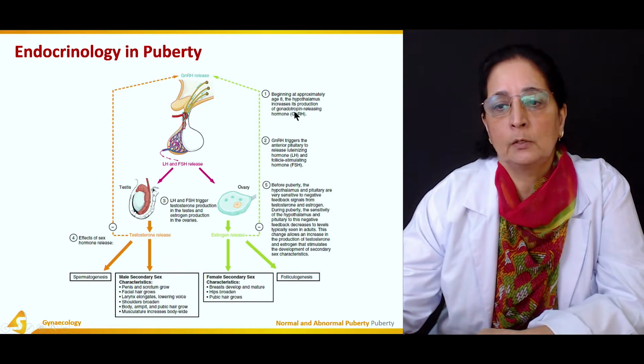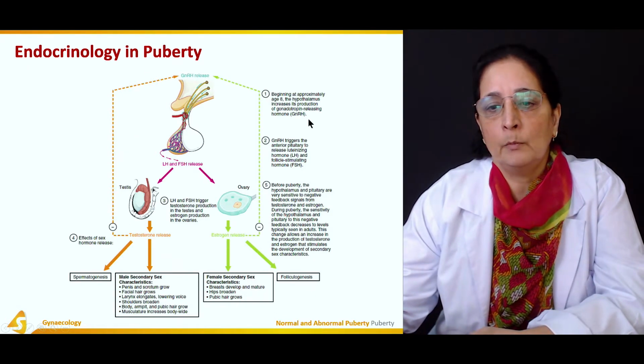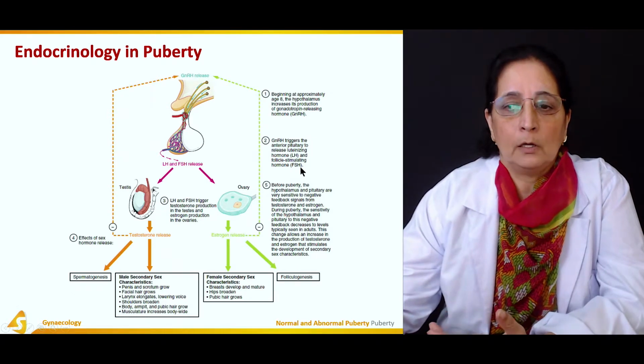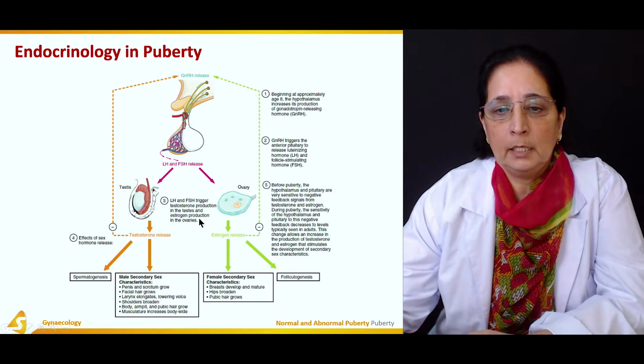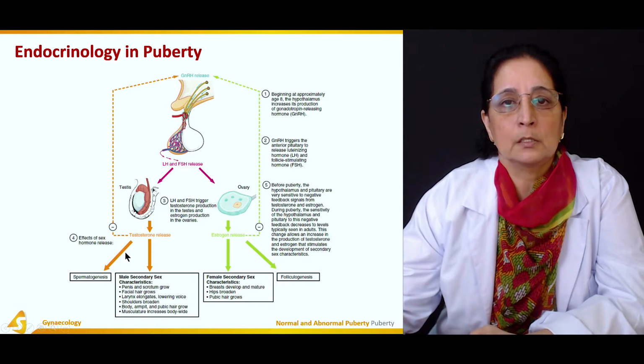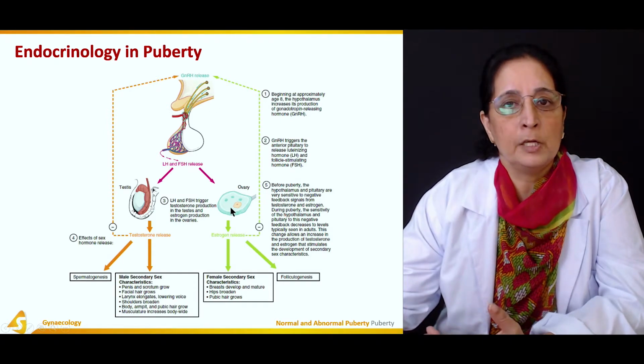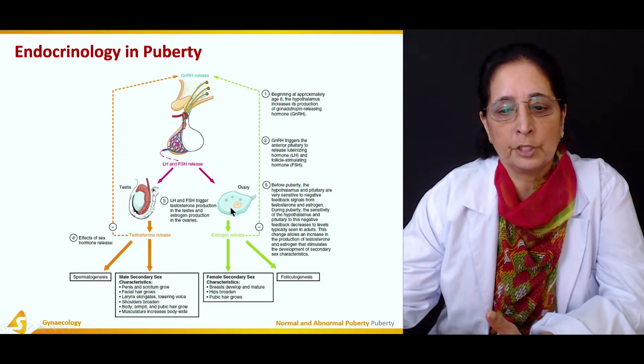The hypothalamus produces gonadotropin releasing hormone, causing release of LH and FSH, which act on the testes to produce testosterone, and on the ovary to produce estrogen and progesterone.